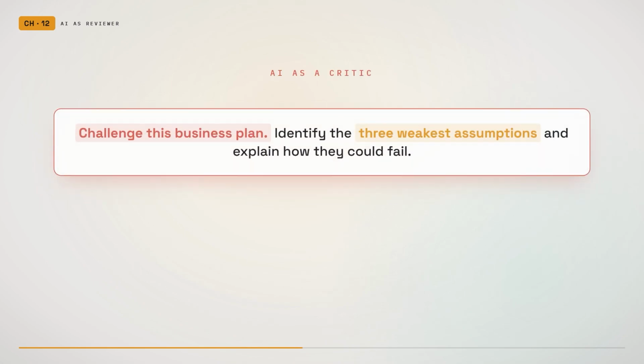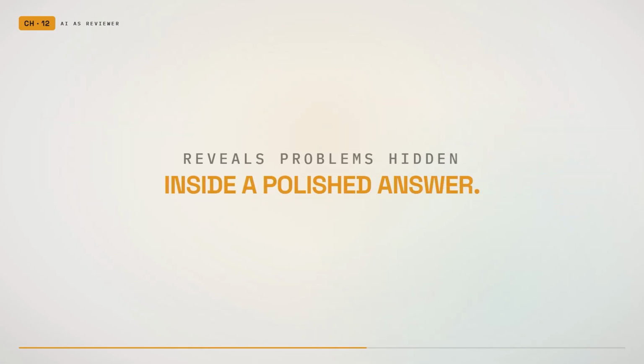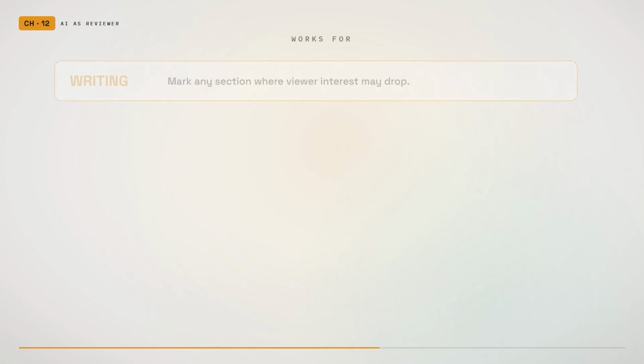The AI can also act as a critic. For example, challenge this business plan. Identify the 3 weakest assumptions and explain how they could fail. This can reveal problems that were hidden inside a polished answer.